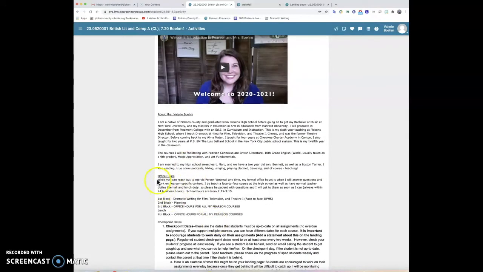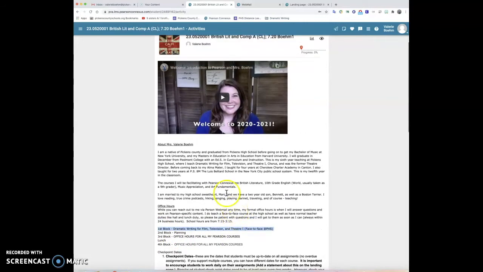Okay, so again, my office hours are here. Roughly third block and fourth block are my office hours for Pearson. I did not put in specific times yet for third and fourth block because I know parents, you won't have any idea when that is. I have not put those in yet because we have not gotten a final bell schedule from the high school. As soon as I get that final bell schedule, I will plug in the actual times here. Again, it is subject to be a little bit flexible because I do have lunch duty, hall duty, that kind of thing at PHS. And I do have that one face-to-face class here at PHS as well.